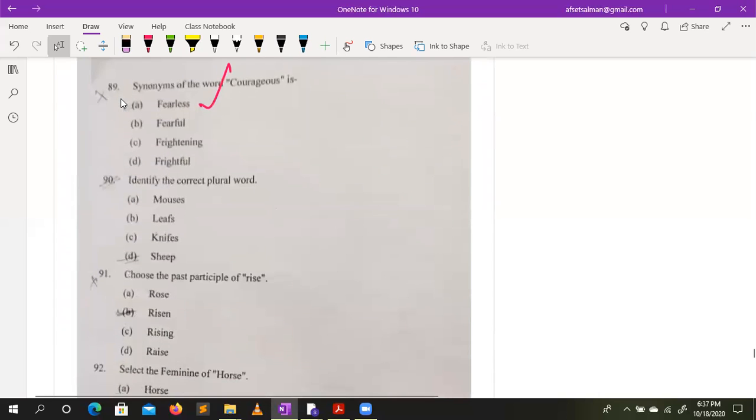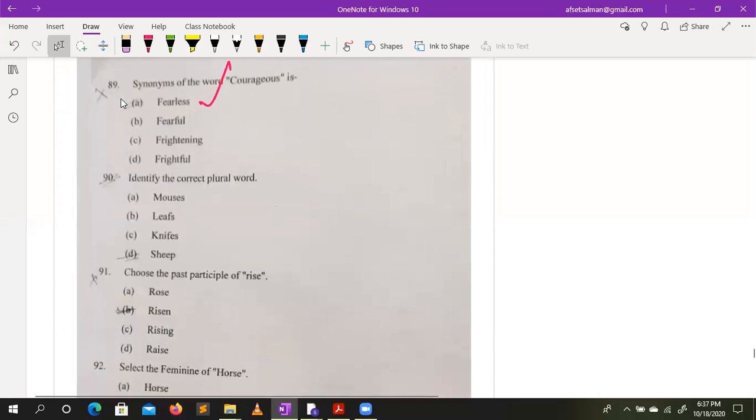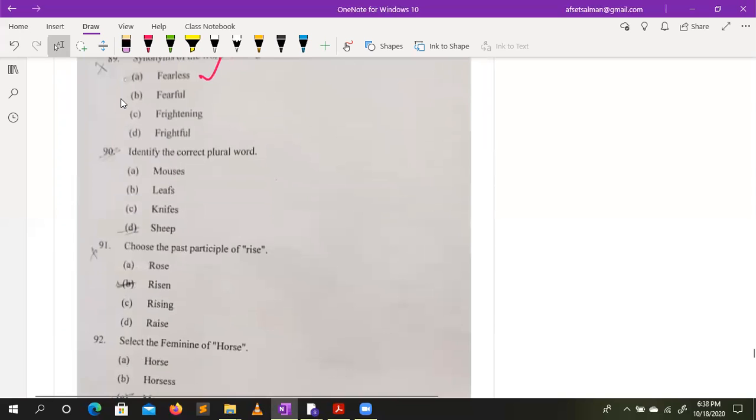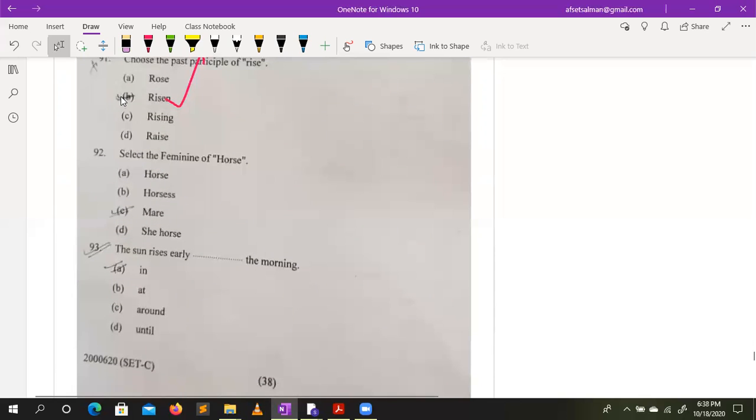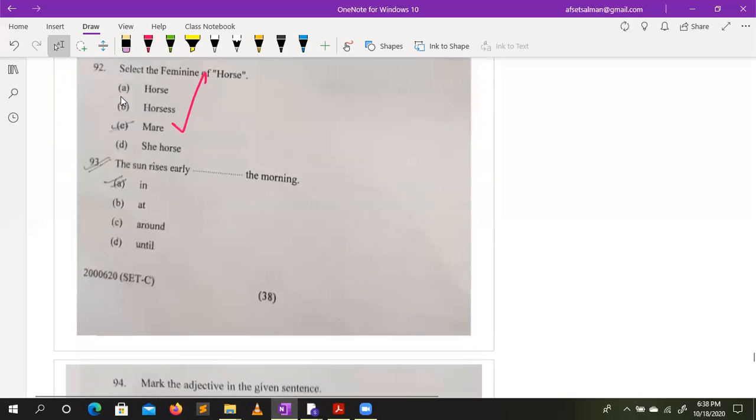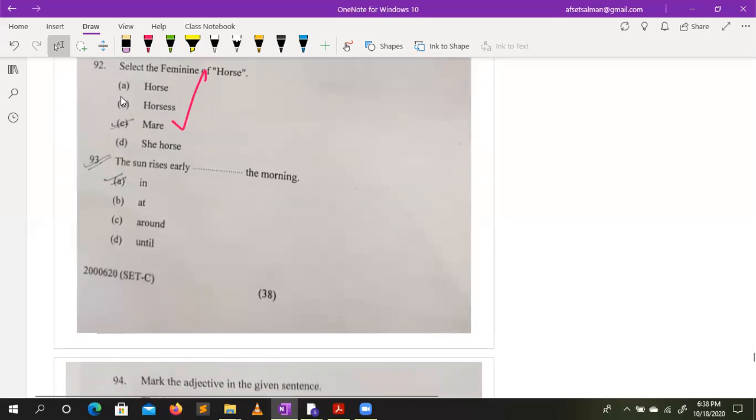There's no dot, fearless. Do not think about that. Identify the correct plural word. Here is the problem. Mosses is not there. Leaves wrong. Knife wrong. Then sheep is the word that is used for plural. Choose the past participle of write. So written, it's option B. Select the feminine of words. So yeah, option C.